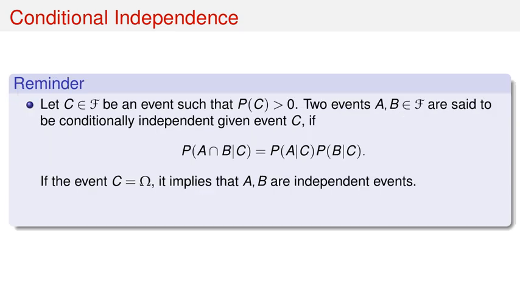Some reminders on conditional independence. Let C be an event in script F such that P of C is greater than 0.